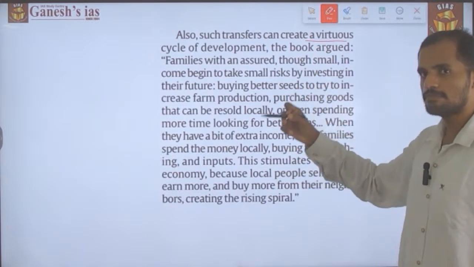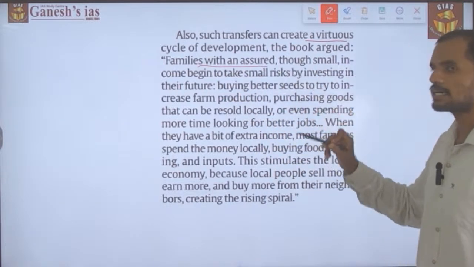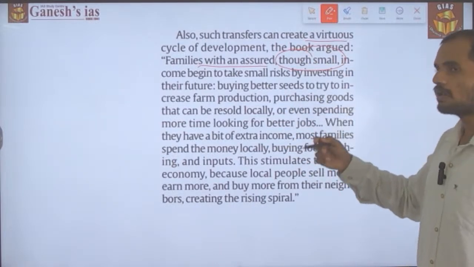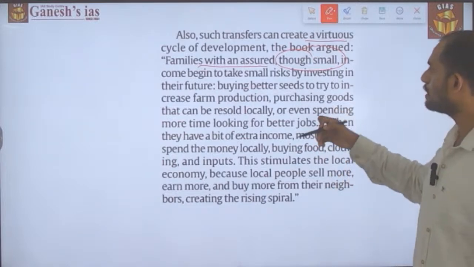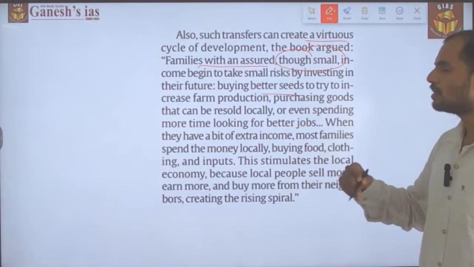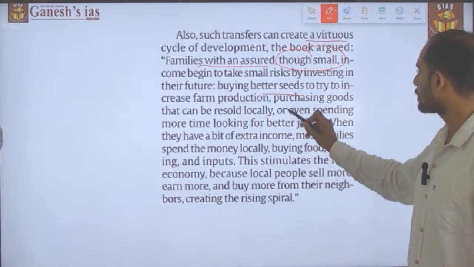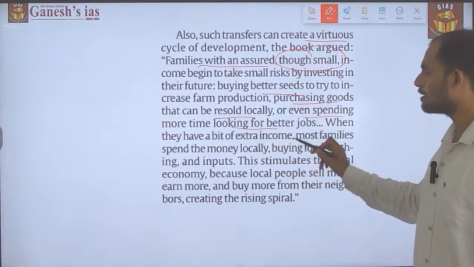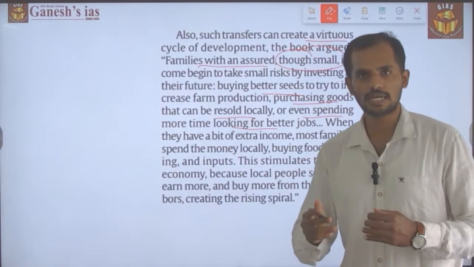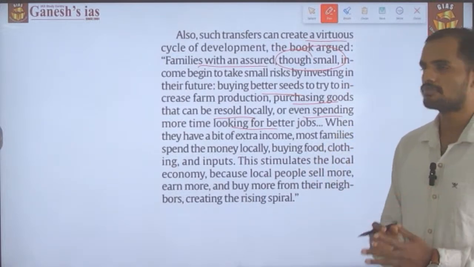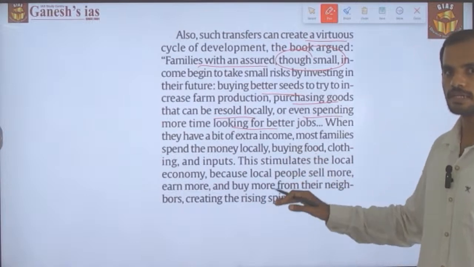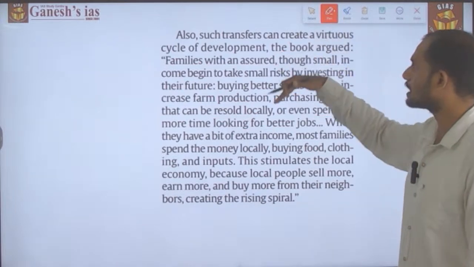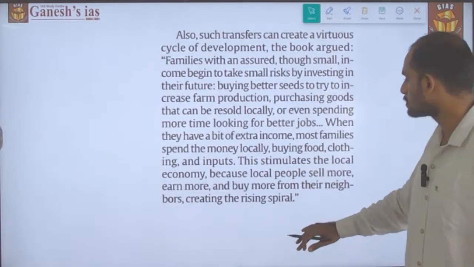For example, the same book has argued that families with assured income, though the income may be small, begin to take a small amount of risk by investing in their future, by buying better seed to increase their farm productivity, purchasing goods that can be sold locally, or even spending more time looking for better jobs so that they come out of casual labor or other informal work where they have been repressed. So this is the developmental cycle which the DBT triggers.